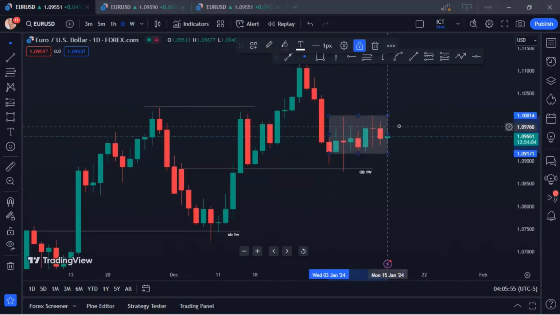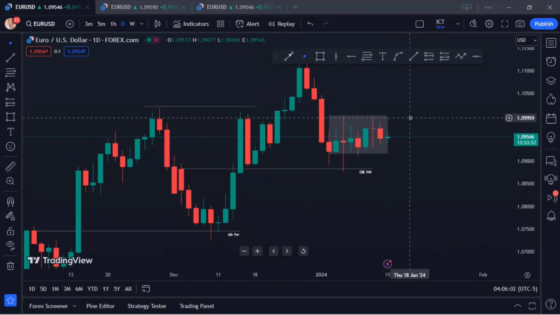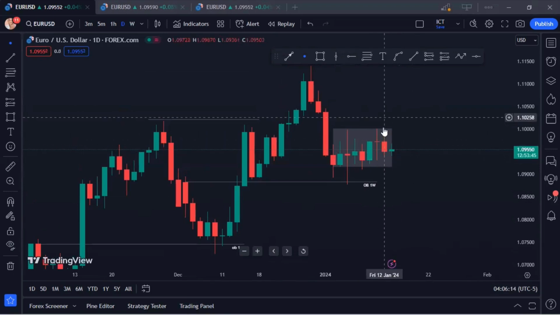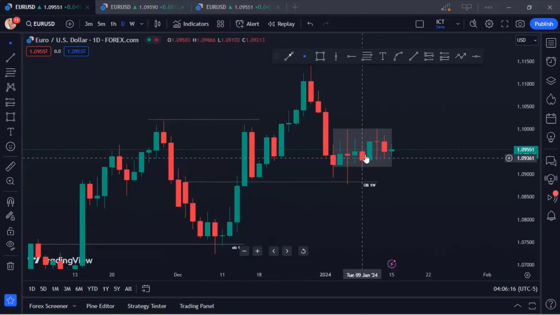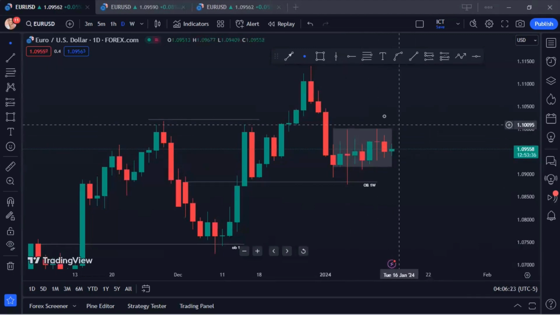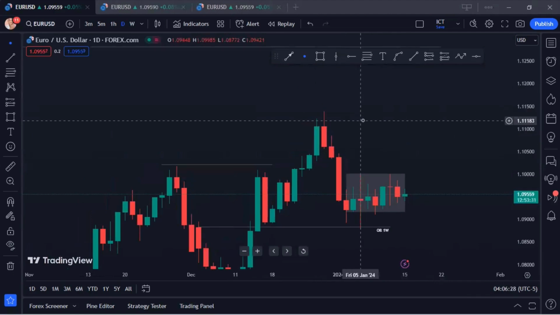So we just follow price, guys. We don't just predict, we react. Whatever price delivers, that's what we follow. Do you understand? Okay, so from the weekly time frame, we're expecting a bullish expansion to the upside. But currently on the daily time frame, price is ranging, or there is no clear direction yet. There's no clear direction until we have a complete breakout from this range. But if you combine it with what we have in the weekly, that means you should be expecting price to break out to the upside before we engage fully. Do you understand? Then target this high right here.